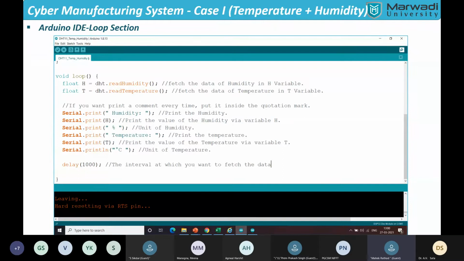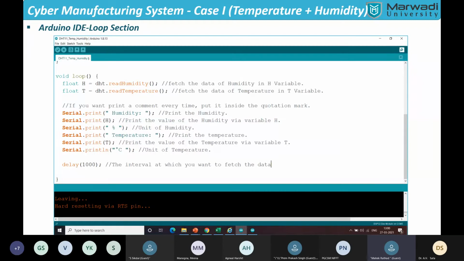The serial monitor is a display where we can see our data, and now we can actually see our data. To be able to represent it in a nice way, we have to show it in the serial monitor, so we can write our commands over there. If you want to print a comment every time, put it inside quotation marks. That is a basic necessity every time you want certain text printed in the serial monitor. See, I have started a sentence with humidity.